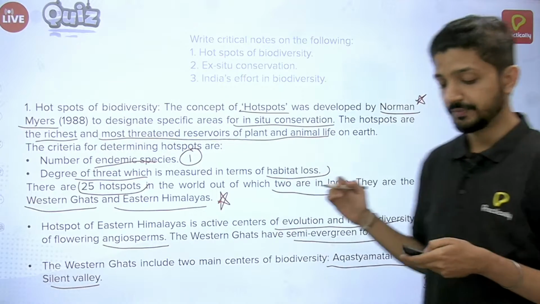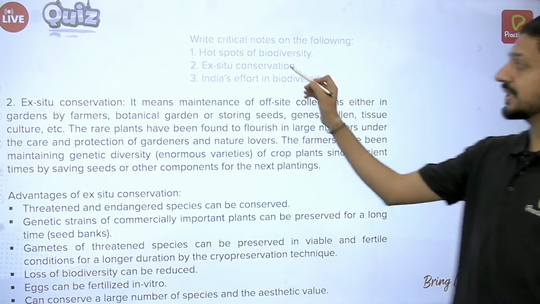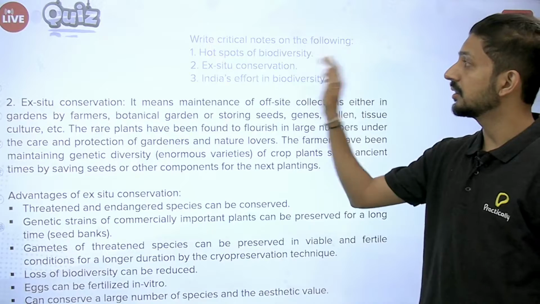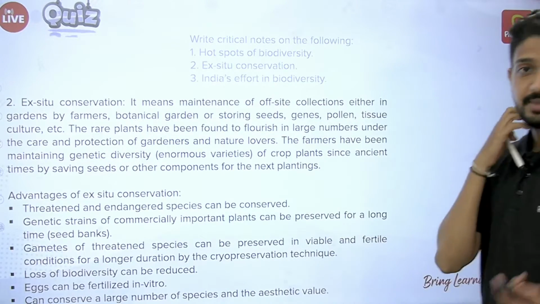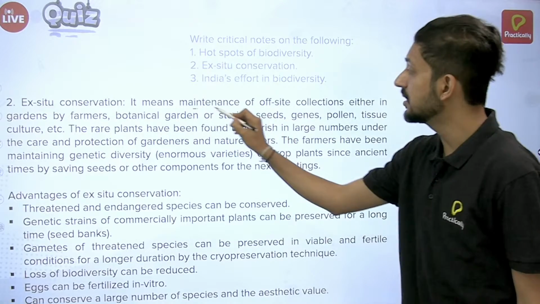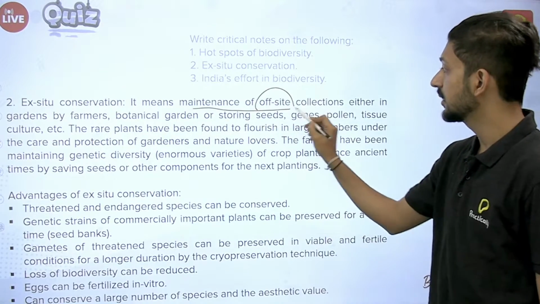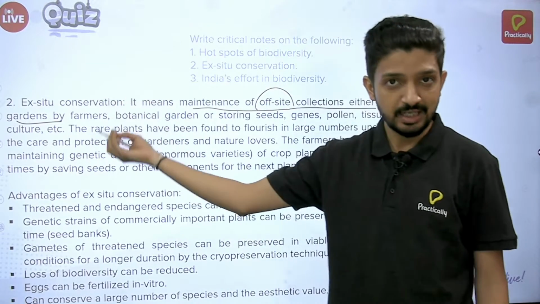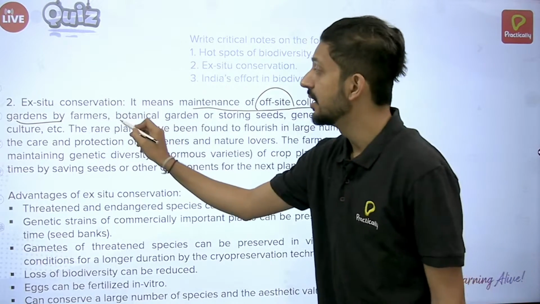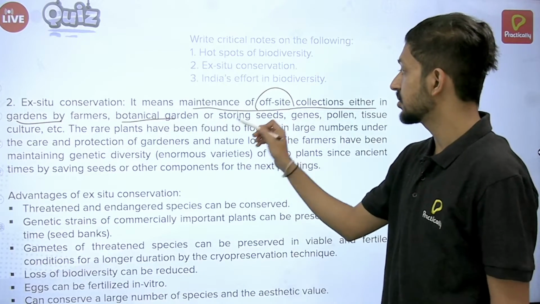Okay, moving ahead to the second part of the answer, if you have to write a note on ex situ conservation. So yeah, as discussed before, ex situ means maintenance of off-site collections, either in gardens. So now these are various areas of ex situ conservation: gardens, botanical gardens, storing seeds.